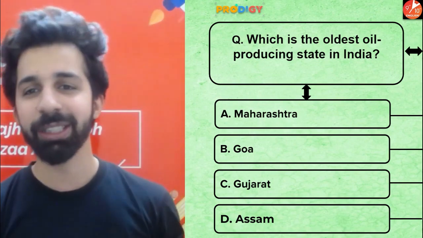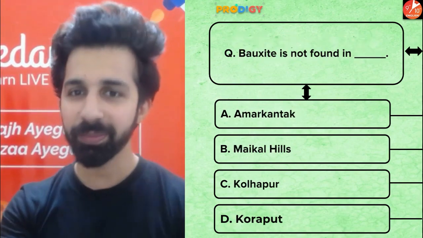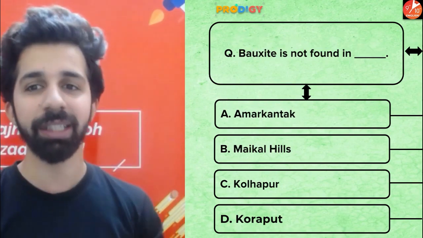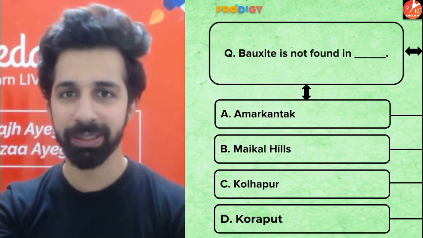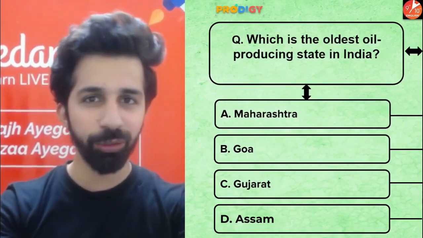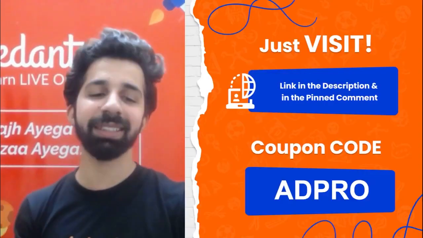So which is the oldest oil producing state in India? And the second one, bauxite is not found in which place? So guys, these are the 2 homework questions for you. Make sure that you are giving the answers in the comment section.